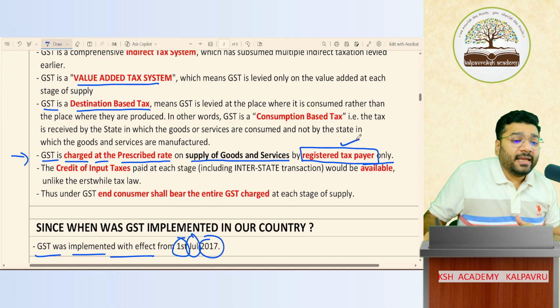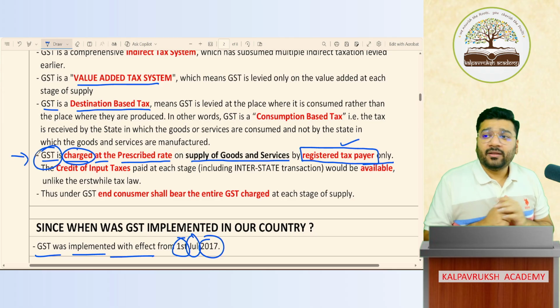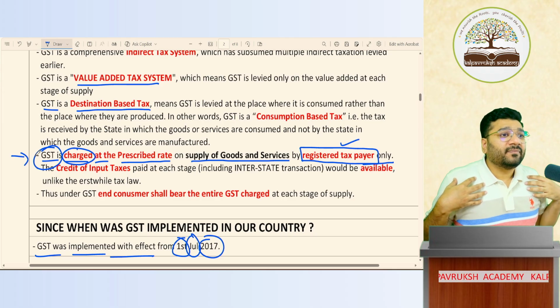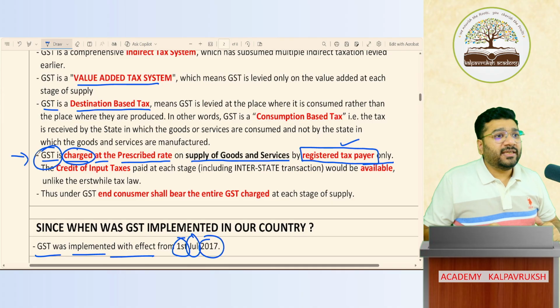So only a registered taxpayer can charge GST. Is the first point clear? I'm a registered taxpayer. I have a right to collect GST from you. How much GST do I want?